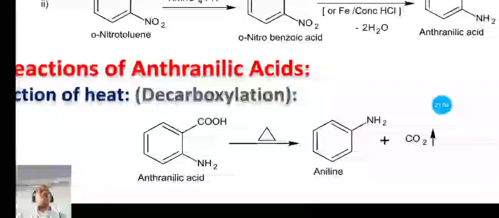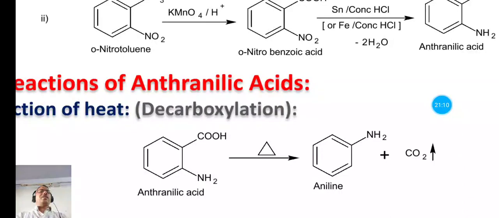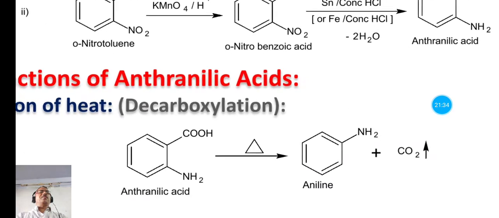This is the anthranilic acid, and when it is heated it undergoes decarboxylation, means this COOH is given out as carbon dioxide molecule, and we have the product this, where the NH2 group is attached to benzene ring, and it is known as aniline. So anthranilic acid on heating undergoes decarboxylation to form aniline.